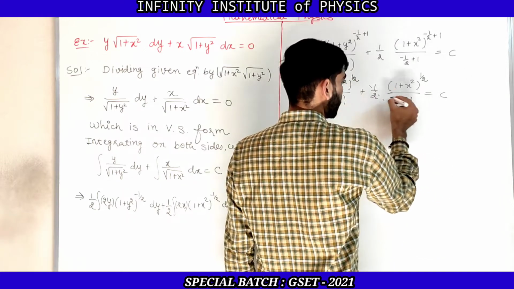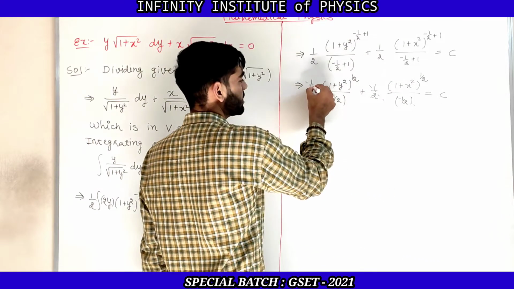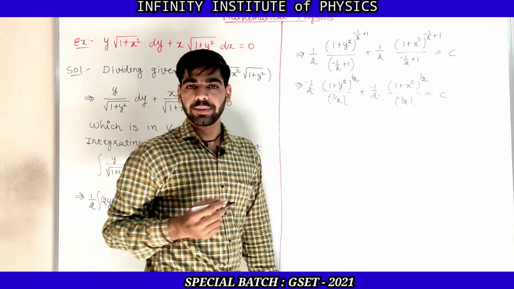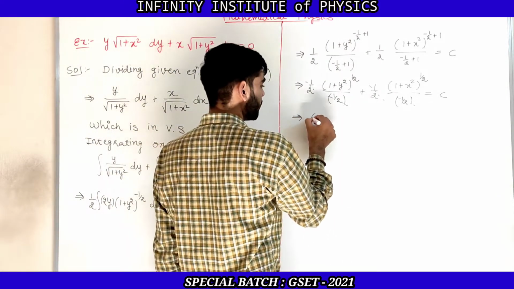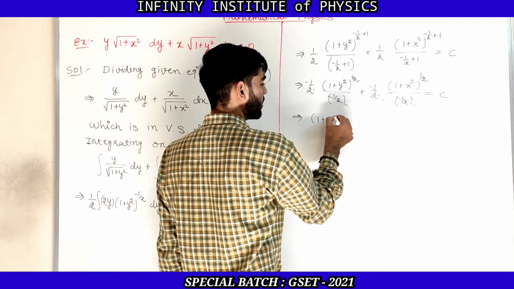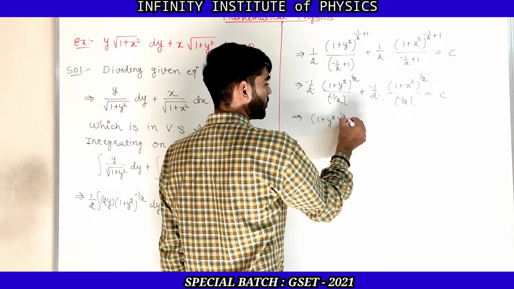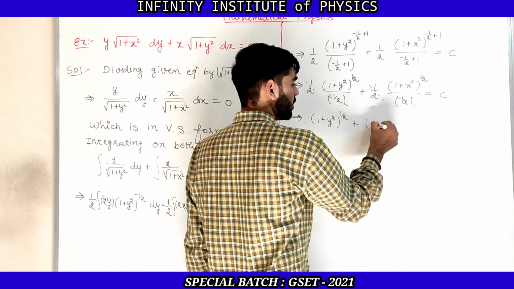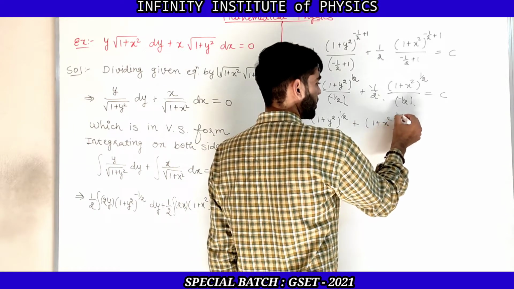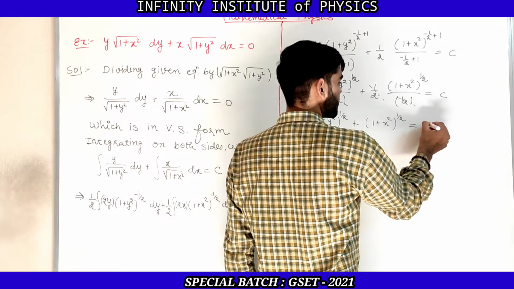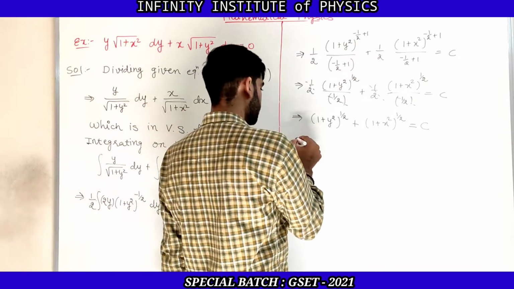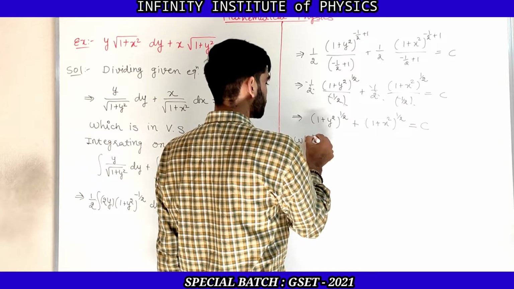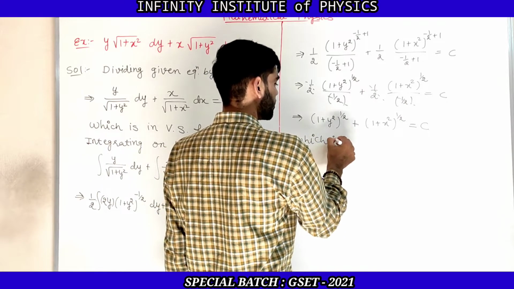Now these 1 by 2, 1 by 2 will be cancelled out, and so the final answer will be (1 plus y square) raised to 1 by 2 plus (1 plus x square) raised to 1 by 2, which is equal to c, and which is the required solution,